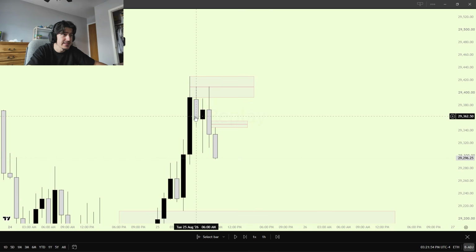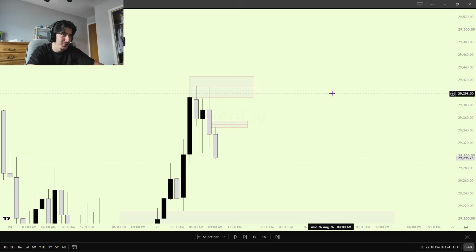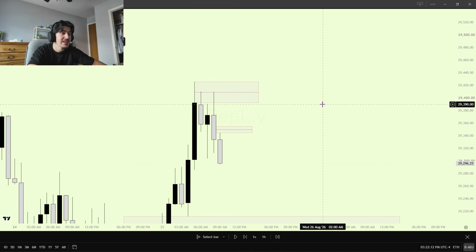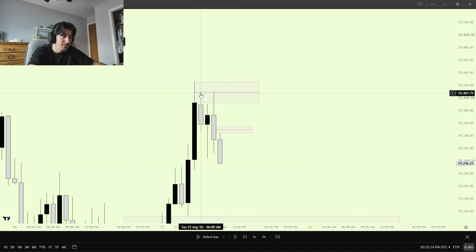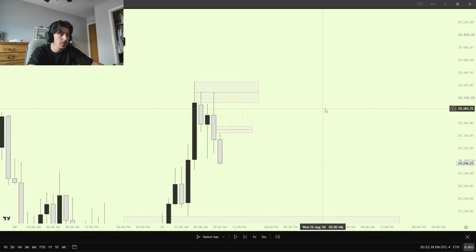What is a rejection block? It's a 2-candle formation where there is a swing high that forms after rejecting. So basically the candle after would be a rejection. If that's a bad explanation, I'm sorry. I'll explain more in the future, but this is what a rejection block looks like. And basically you can see it respecting the CE of the rejection block, which is a good sign.